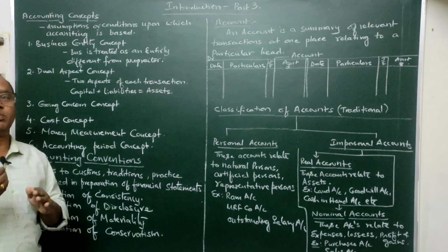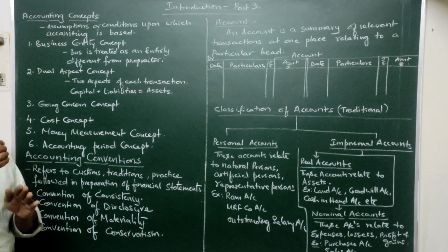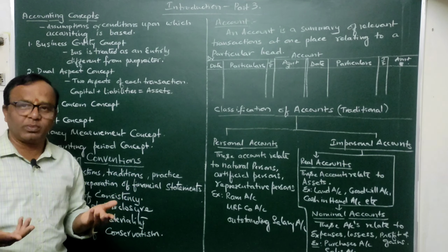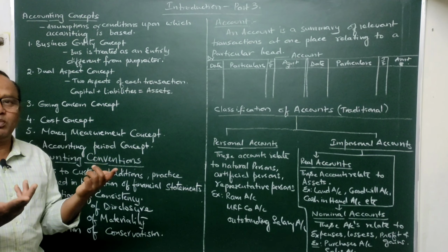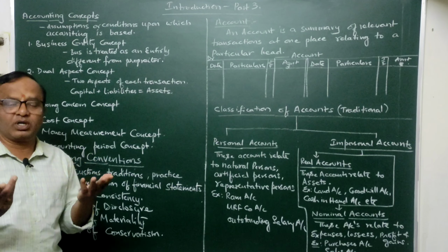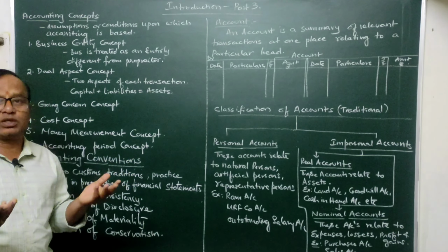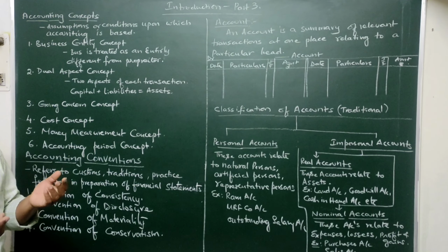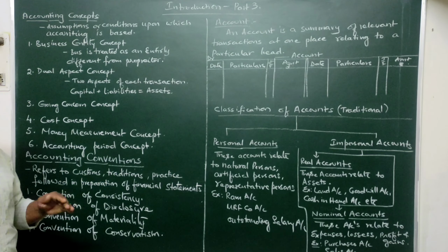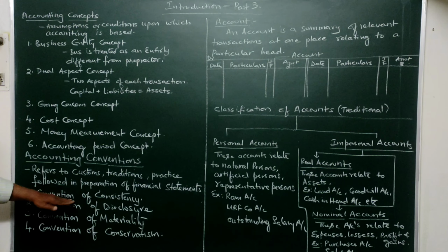Even if some change has to be made, there should be a strong reason behind it. For example, by changing a particular method, if you are able to disclose everything in a correct manner in the books of accounts, revealing much more factual information in a more detailed manner, or because of changes in the accounting standards or statutory requirements, at that time we should change it. If not, we should not change our accounting methods, practices or policies from year to year. So that is the convention of consistency.